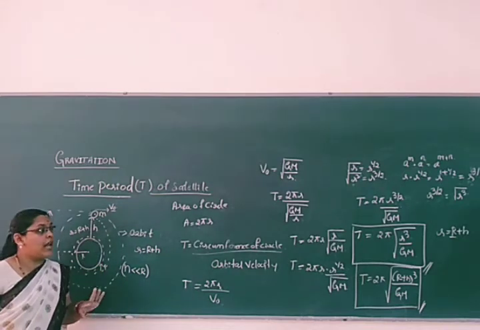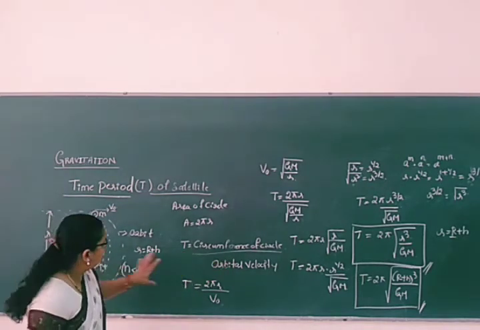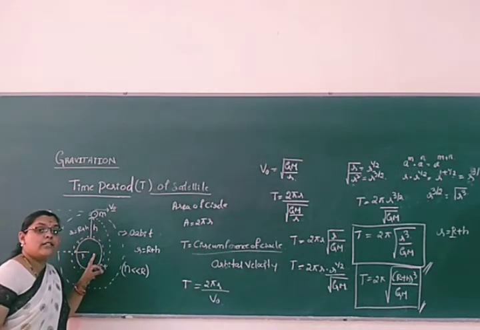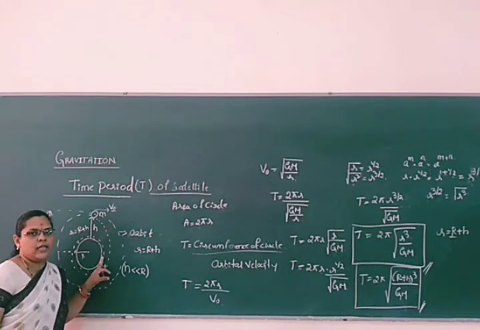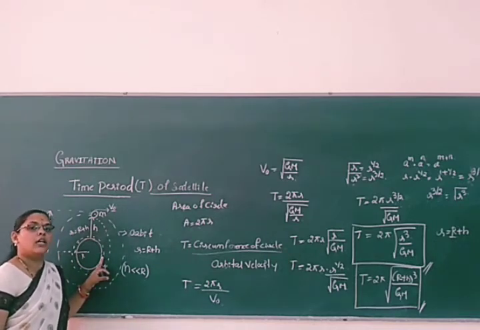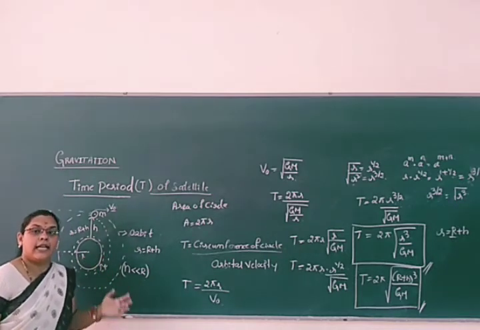At the position where the satellite is very near the earth, its height is almost negligible compared to the radius of the earth, so height will be neglected.